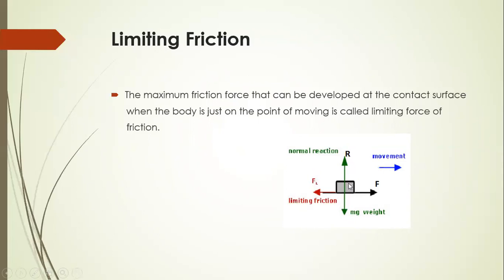The movement of the body is towards this direction. Therefore, the direction of the limiting friction, which is opposite, is along this direction and is represented by FL. FL is the limiting friction. After the limiting friction, the body just starts to move.